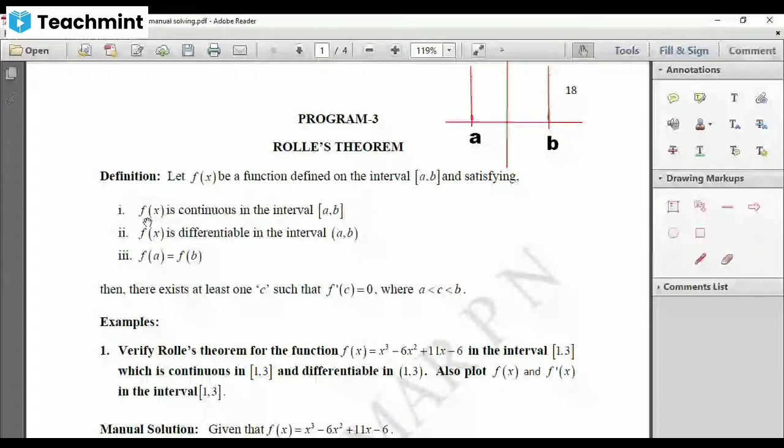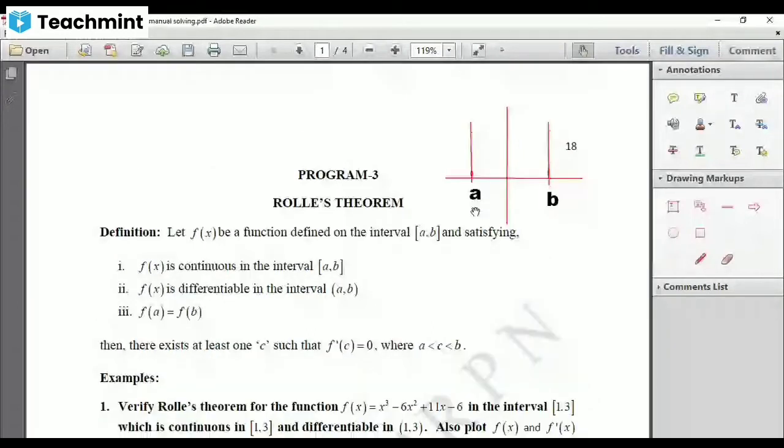That means at x equal to a, your f of x is continuous. That is, limit as x tends to a of f of x must be equal to f of a. Similarly, at b, limit as x tends to b of f of x must be equal to f of b. Similarly, at all the points in between a and b, it satisfies the continuity condition.